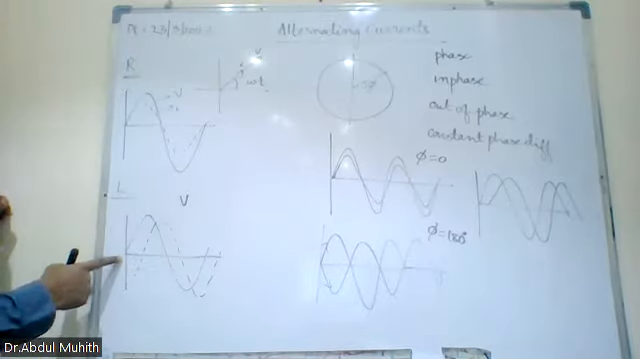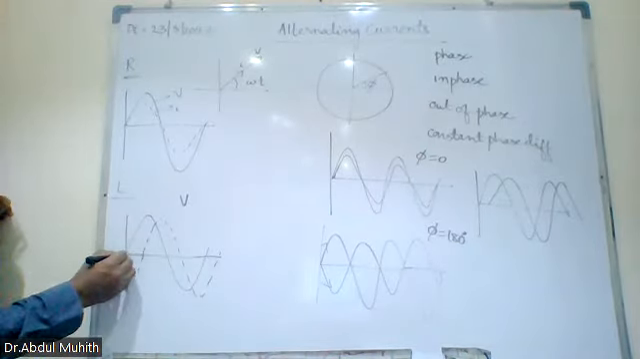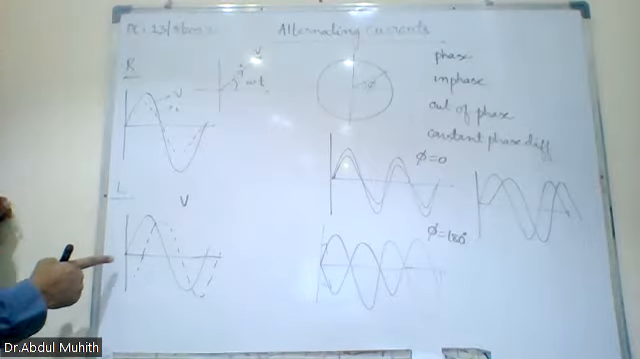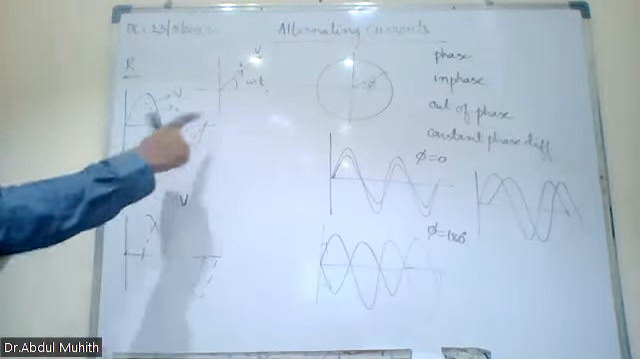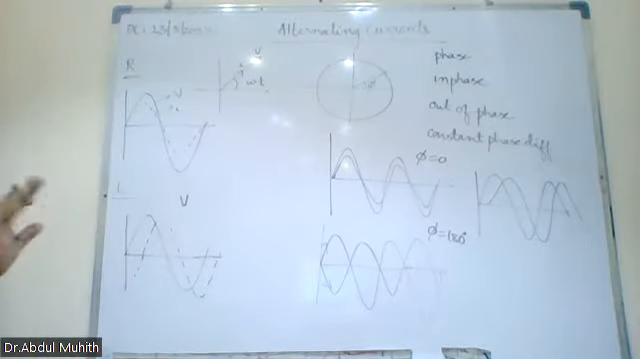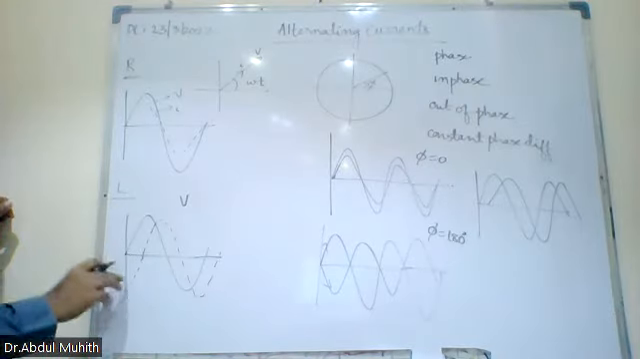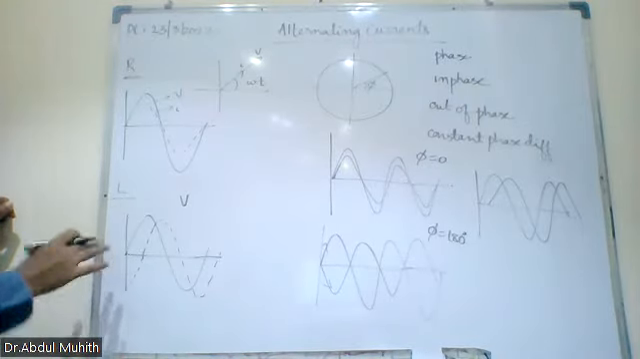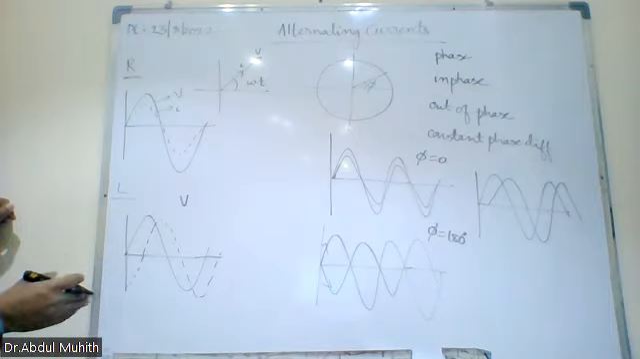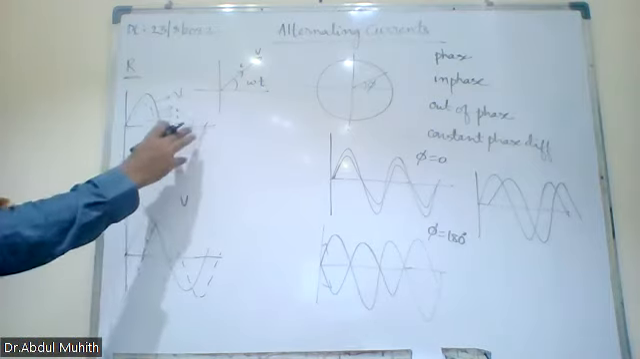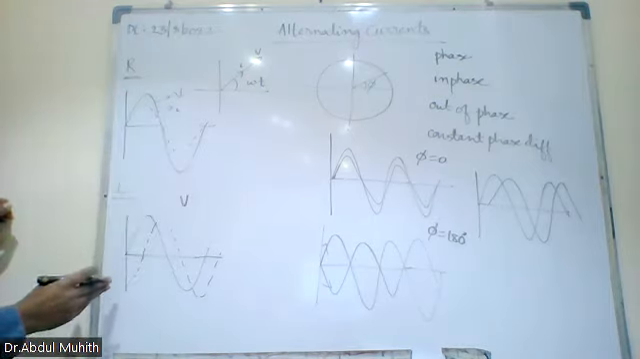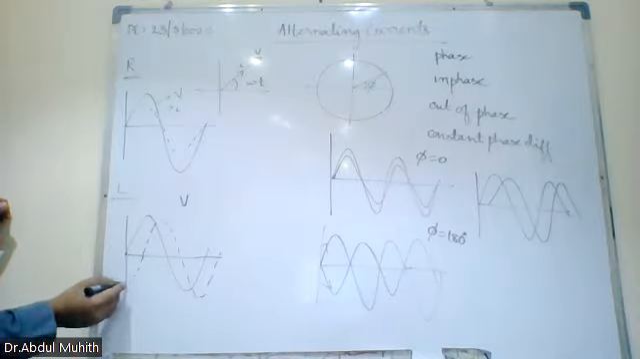Yes, this is 90. See, this is the voltage. The voltage is not changing, the voltage is the same. What is changing? The current, only the current. We are looking at the current; our focus is on the current now. Here the current is the same, parallel. Here the current is not parallel. That means it is lagging by 90 degrees.